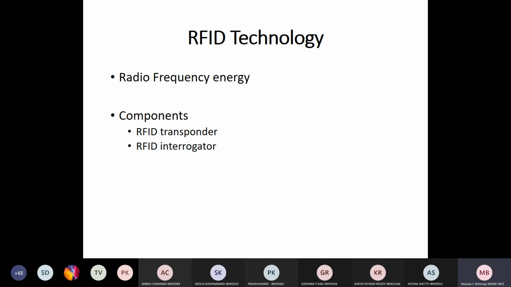Okay, coming to the working of RFID technology. What do you mean by RFID? RF, radio frequency identification, isn't it? In RFID technology, how is the data transmitted or received?